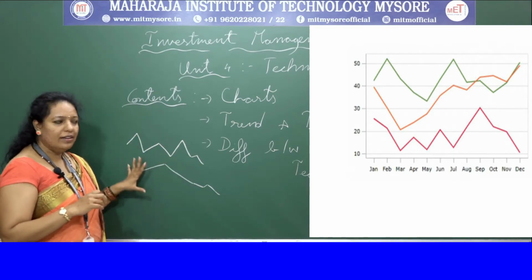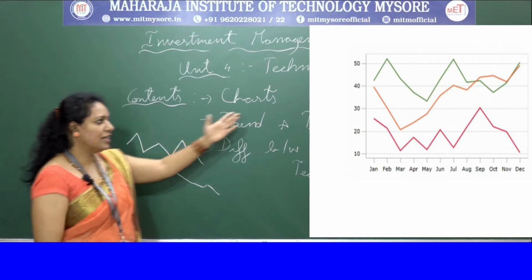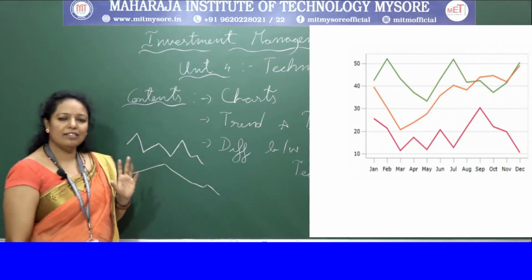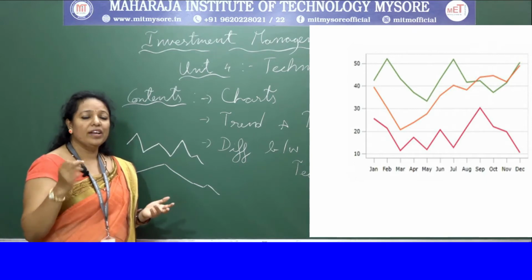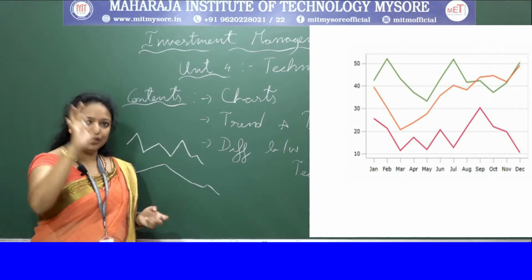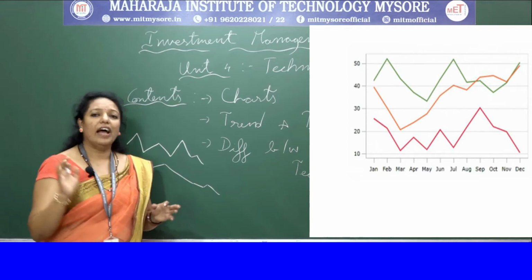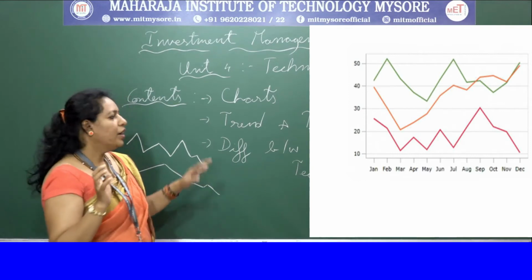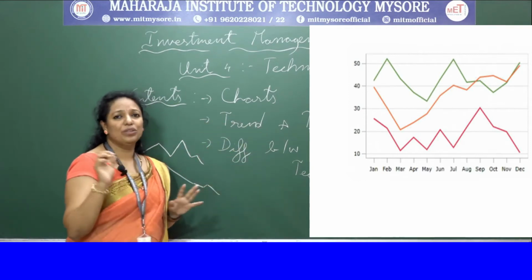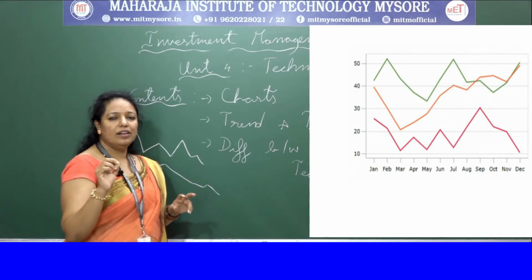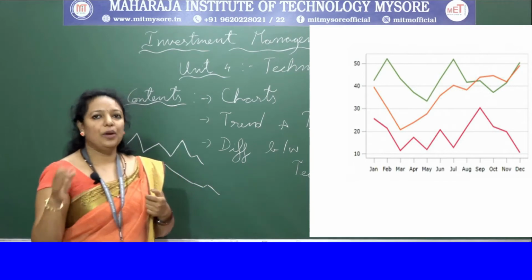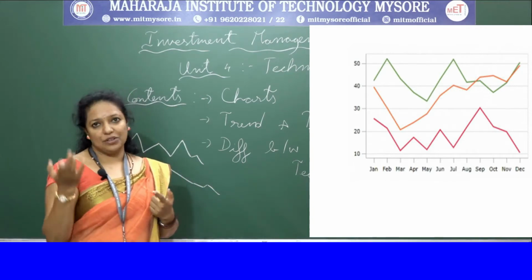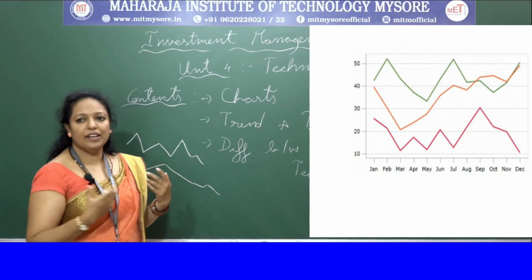By seeing the line chart, you can identify when was the time where the prices had shot up and it was at its peak, and where was the point when the prices were totally down. Okay, that you can identify from that. And what might be the future prices, that also you can estimate by continuing it further.